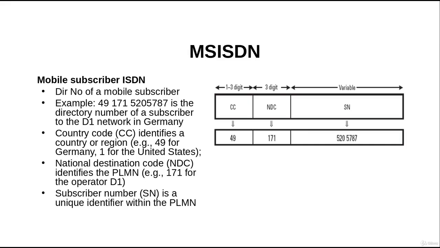It is composed of the country code, the dialing code of a country, in this case 49, which is the dialing code of Germany. And then you have the national destination code. This is the code for dialing a specific mobile operator in Germany, which is D1 in this case. And then you have the serial number which has been assigned by the D1 operator in this case, and it is 5205787.